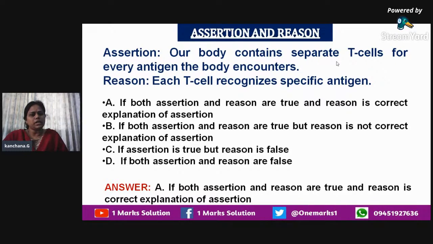Our body contains separate T cells for every antigen it encounters, and each T cell recognizes a specific antigen too. That is the correct reason and the correct explanation for our assertion. So automatically, children, you'll be answering A. Be clear with this.